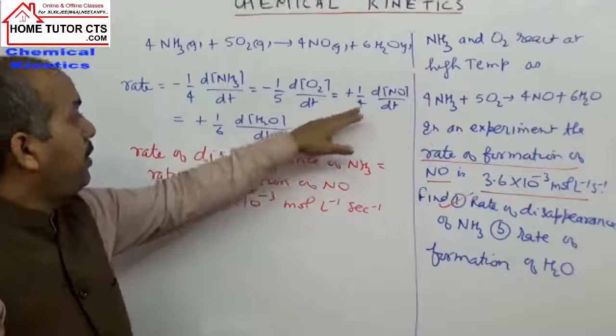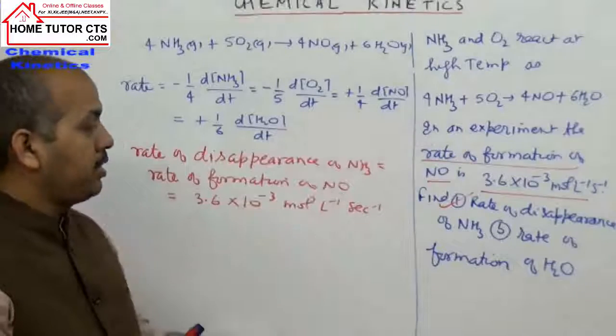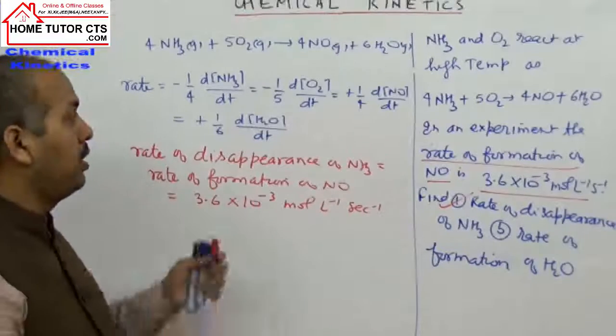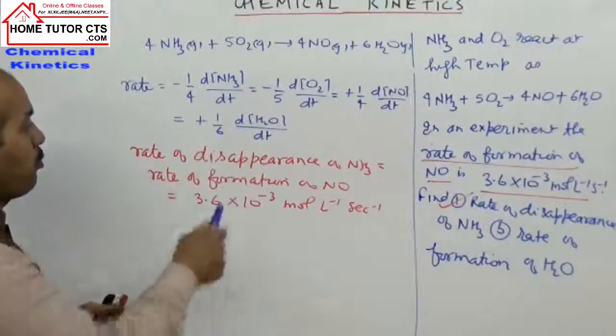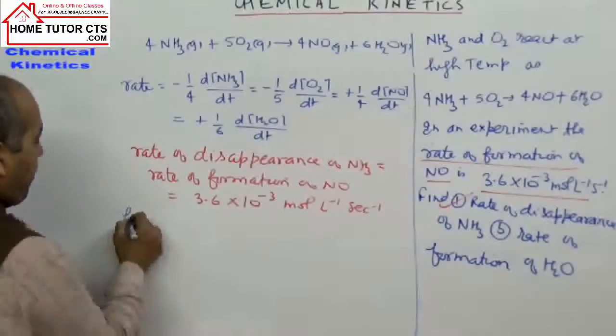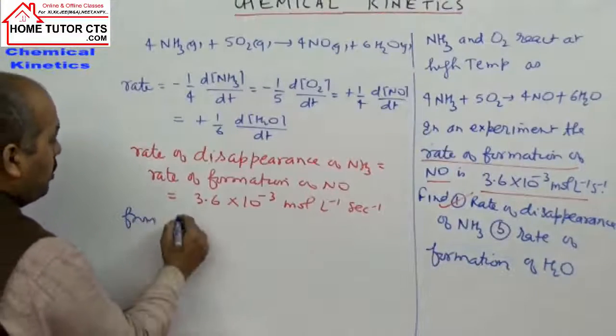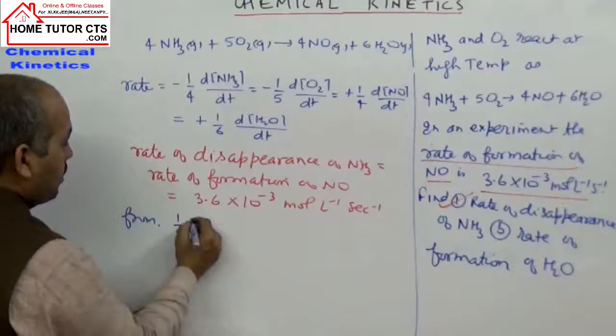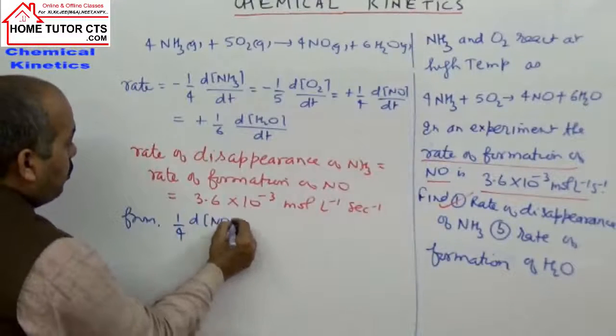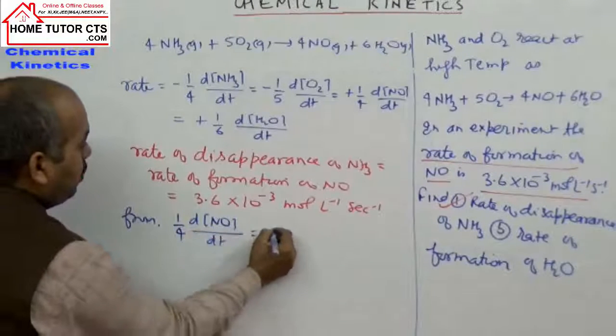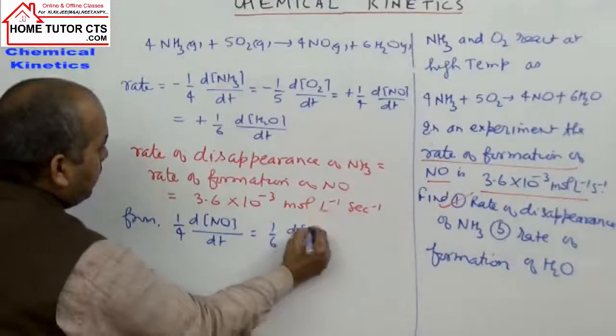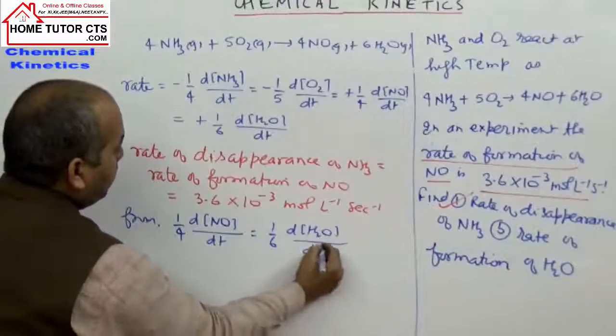Now we relate the rate of NO and H2O for the second bit, which is the rate of formation of water. How to relate here? From the expression, 1 by 4 dNO by dt is equal to 1 by 6 dH2O by dt.